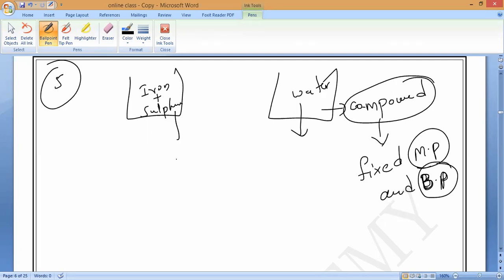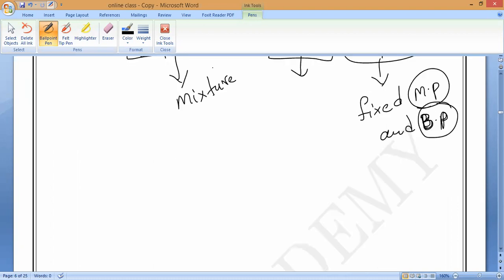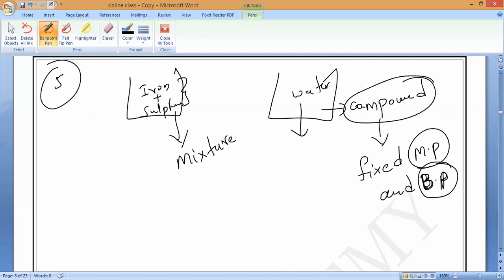But if you take this, what is that called? Mixture. Does each substance have the same boiling point and melting point? No. Correct or not? As we know, iron and sulfur, who has the highest point? Melting point 1500 degrees Celsius is for iron.